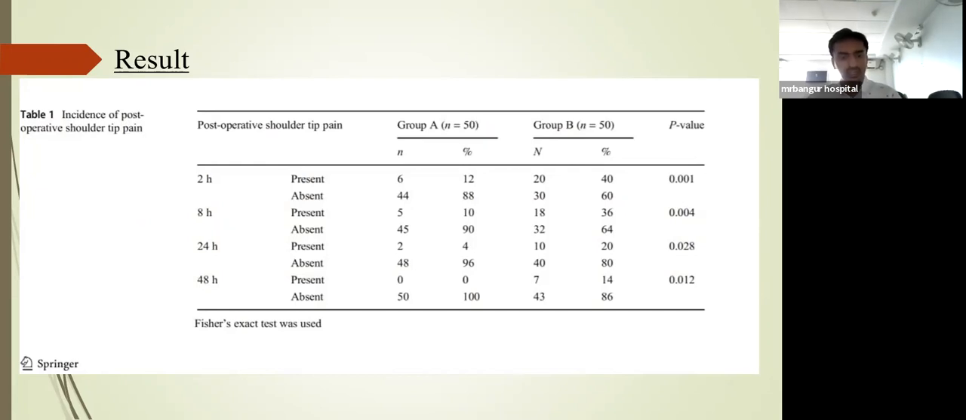At 48 hours, in group A, the low pressure group, the incidence of post-operative shoulder tip pain was 0, and in group B it was 7. The p-value for significance was 0.012, which shows that the incidence of post-operative shoulder tip pain was low in the low pressure group.